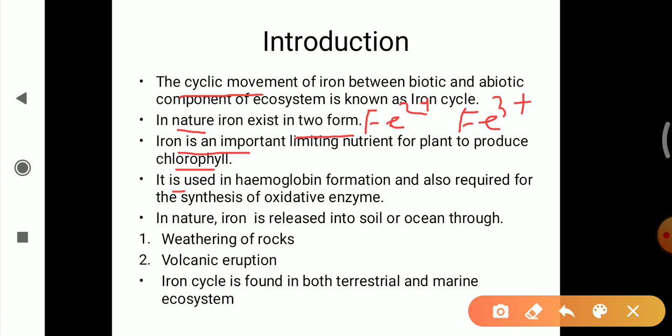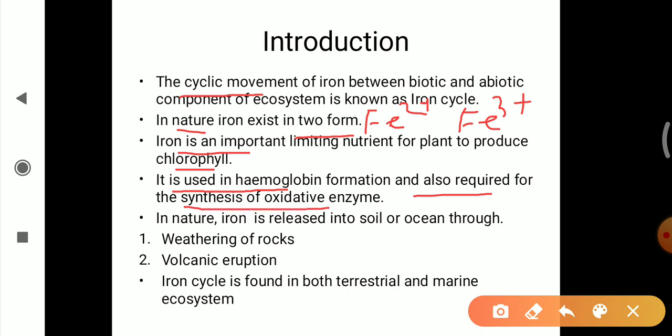It is used in hemoglobin formation, as we know that hemoglobin is the oxygen binding protein found in RBC, that is red blood cells. The main role of iron in our body, as part of hemoglobin, is to transport oxygen to the tissue and carbon dioxide to the lungs. Iron is also required for the synthesis of oxidative enzymes.